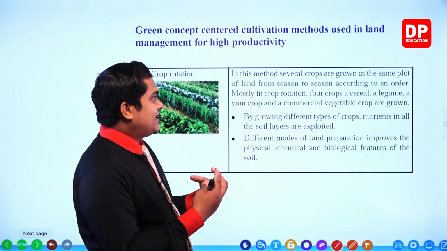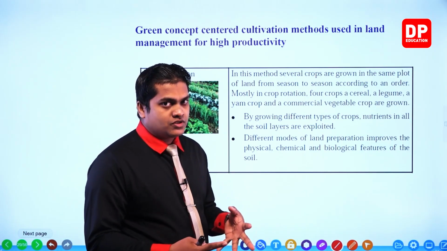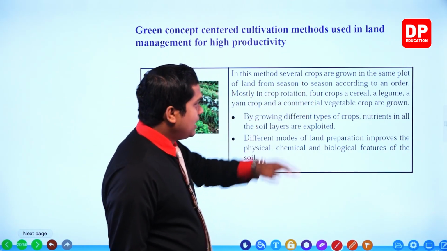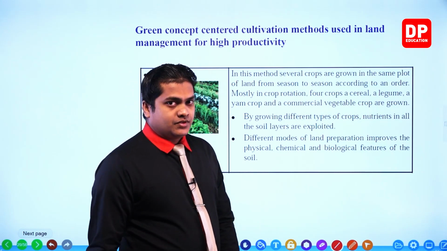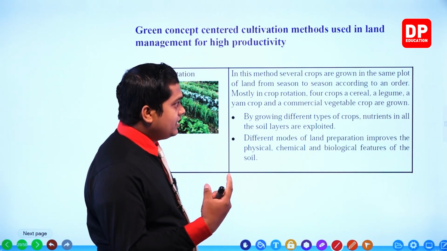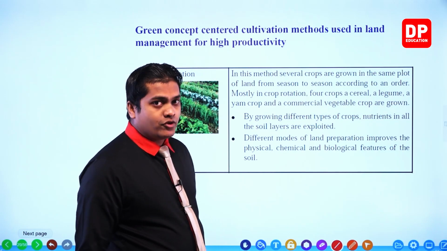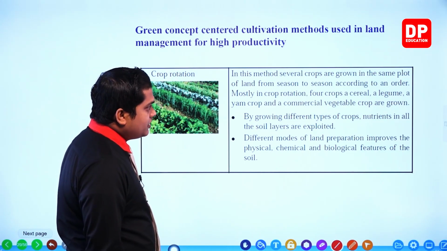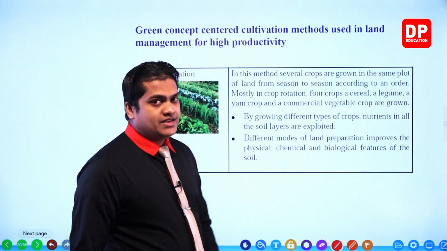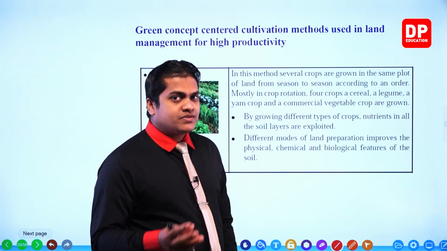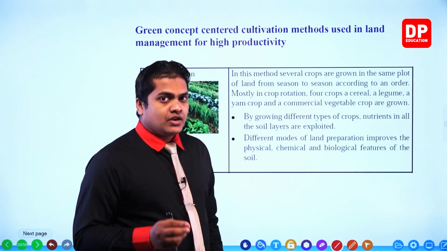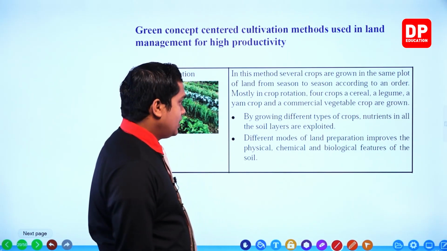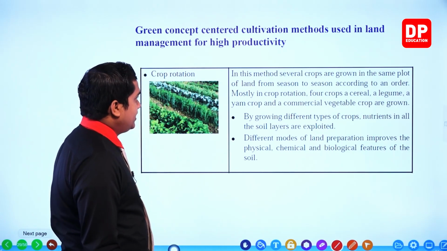So mostly there are four crops that we use within the crop rotation method. Those are a cereal, a leguminous plant, a legume, then a yam crop and a commercial vegetable. So these are the four main crops that we are going to grow when we are doing the crop rotation method. Then let's see what are the other contents.